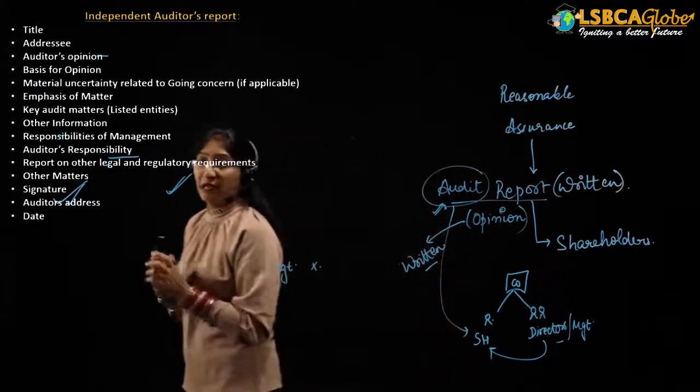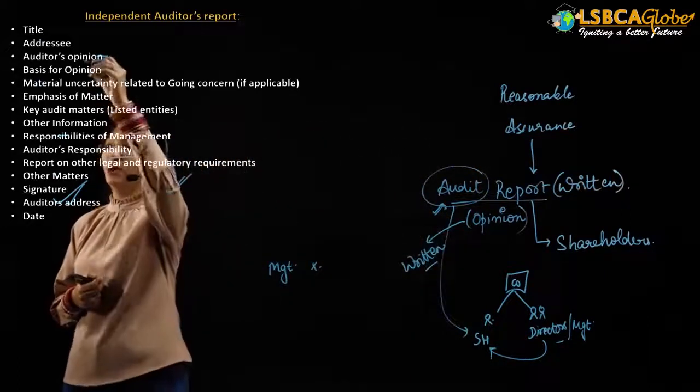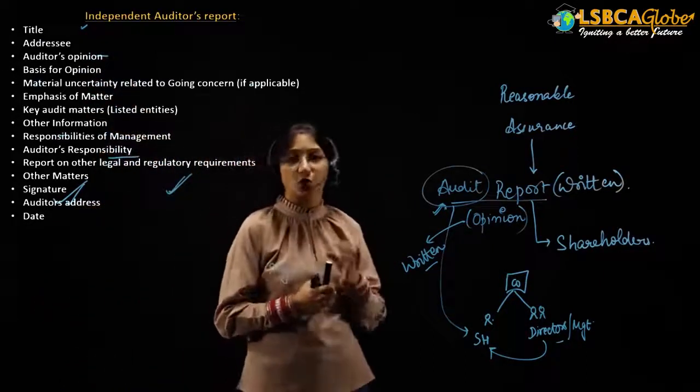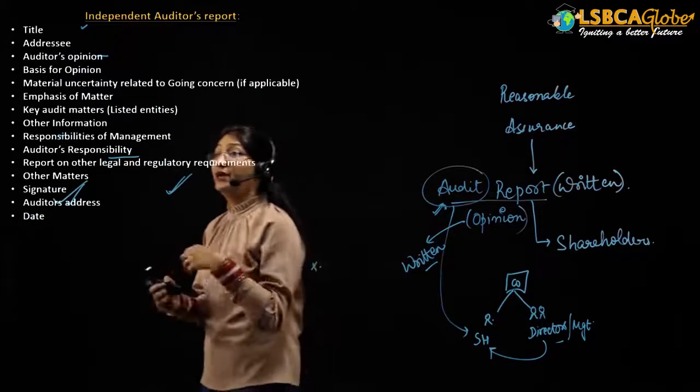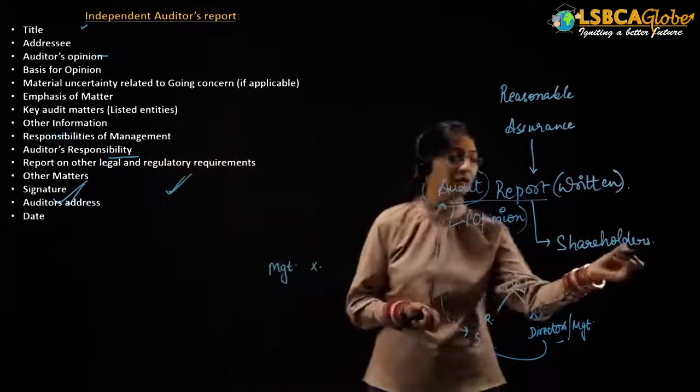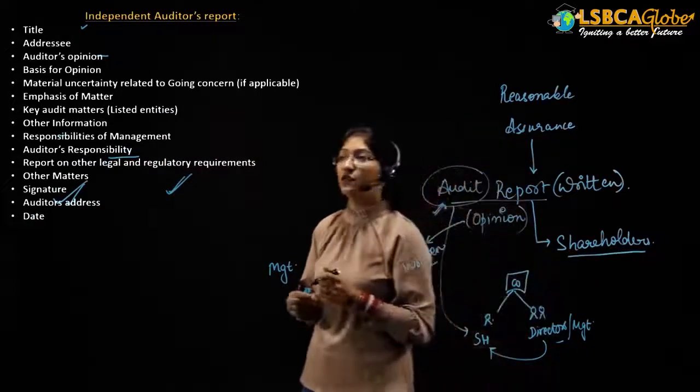Okay, so the independent audit report contains the following. First of all, the title, that is, an independent auditor's report. This is the title of the report. Then the addressee: to whom is the audit report addressed? It is addressed to the shareholders of the company.